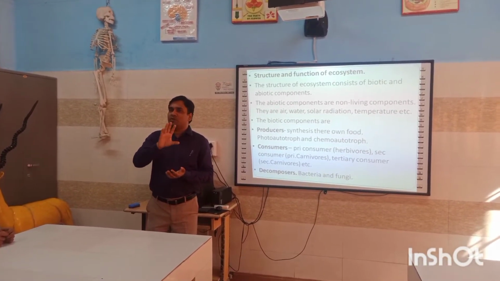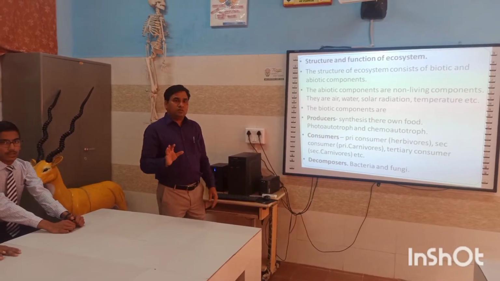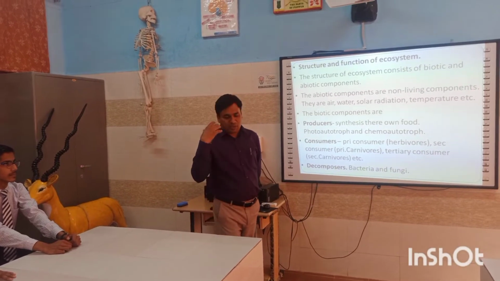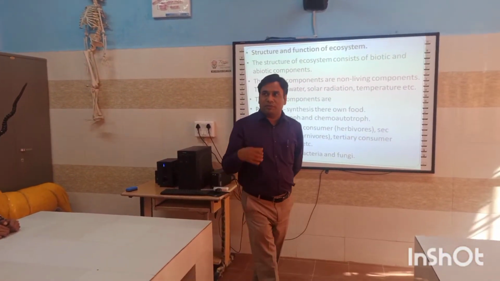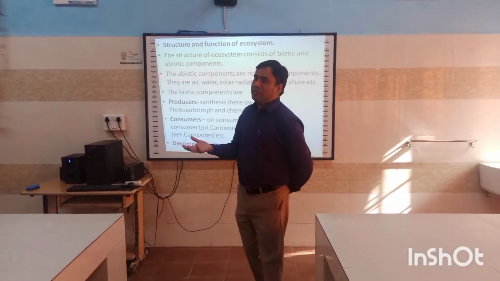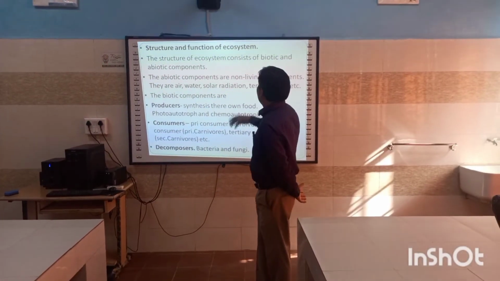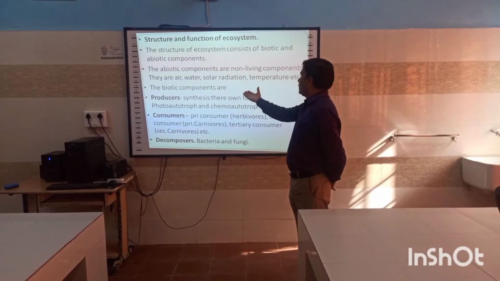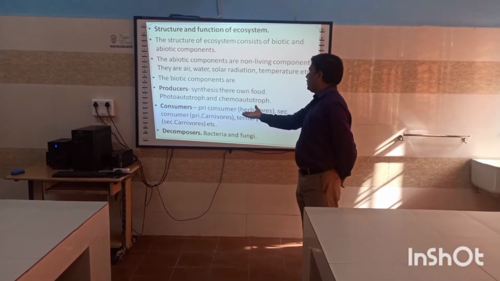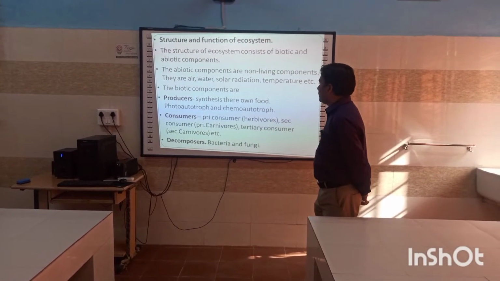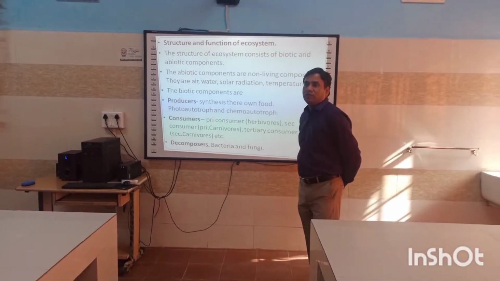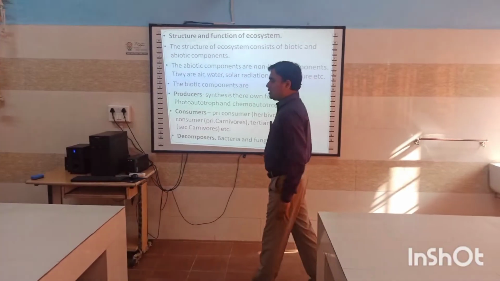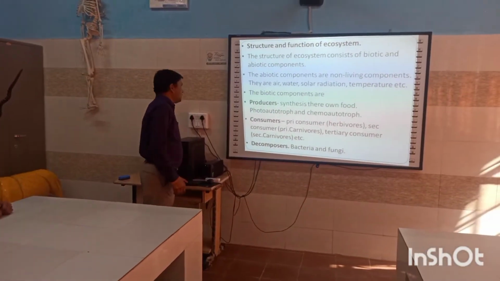And decomposers are bacteria and fungi. They degrade decaying organisms after the decomposition process. So the structure of the ecosystem consists of biotic and abiotic components. Abiotic already discussed; then there are producers and consumers. The best example of producers is plants. Consumers have many types of organisms, maybe herbivorous, carnivorous and omnivorous. And decomposers are bacteria and fungi.